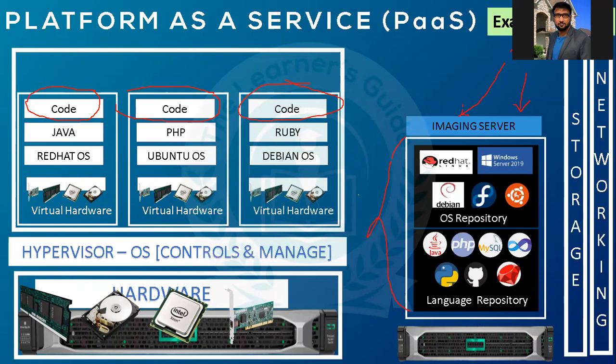If you want to do it in infrastructure as a service, you are responsible for this. You have to manually go and install Java, PHP, Ruby, whatever is there. But here, it is already there. You just pick: I want this, I want this, and it will get ready for you. Is it clear, or any questions, any doubt in this? Clear. So everything is done through a self-service portal. One particular portal will be there, and you are managing everything through that only.